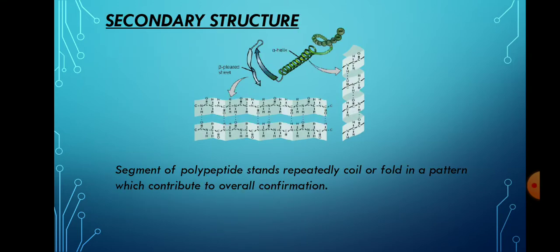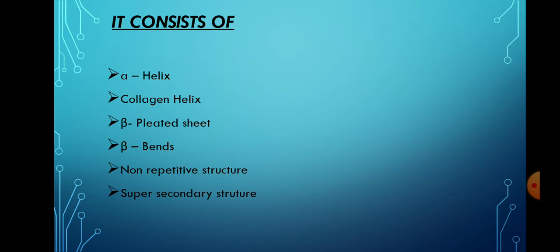Secondary structure: the segments of the polypeptide strand repeatedly coil and fold in a pattern which contributes to the overall conformation. Secondary structure consists of alpha helix, beta pleated sheet and beta turn. It can consist of first, alpha helix; second, collagen helix; third, beta pleated sheet; fourth, beta bends; fifth, non-repetitive structure; sixth, super secondary structure.